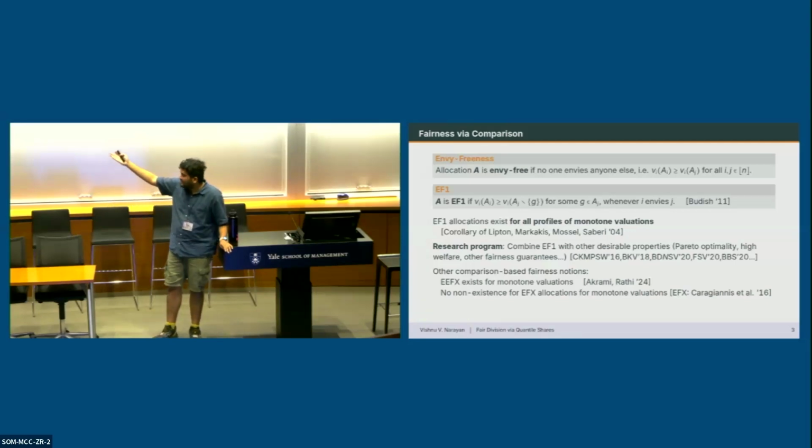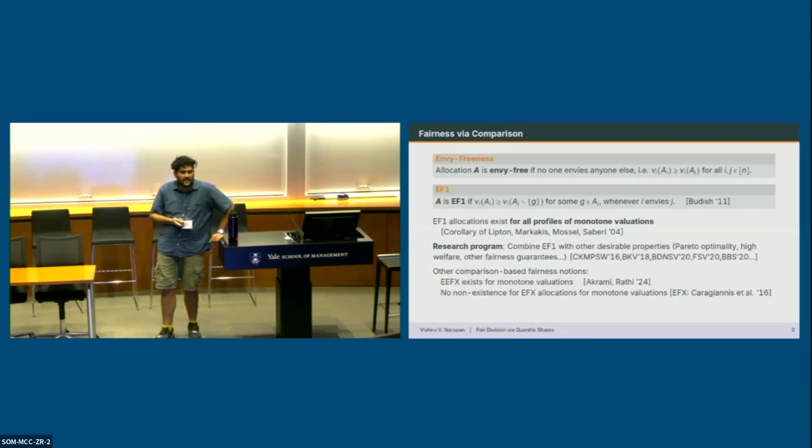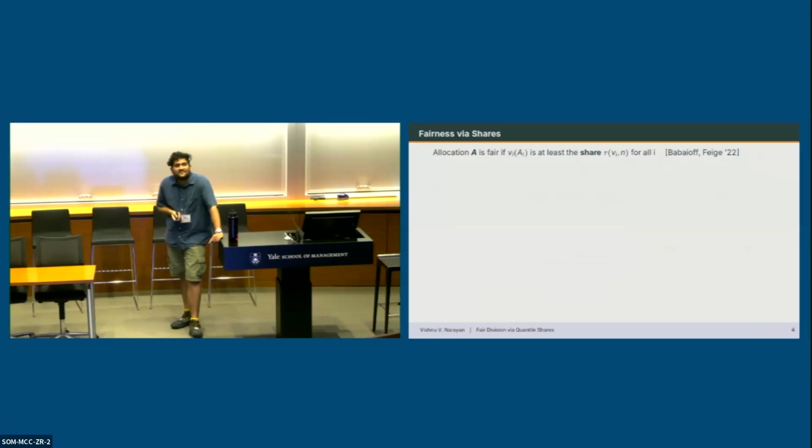And famously, EFX, which is a strengthening of EF1, for which we don't know yet whether it exists for monotone valuations or not. For all we know, it might. So I'm going to contrast this with the picture for fairness via shares.